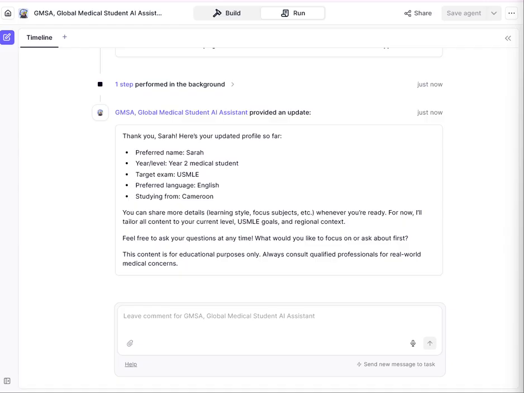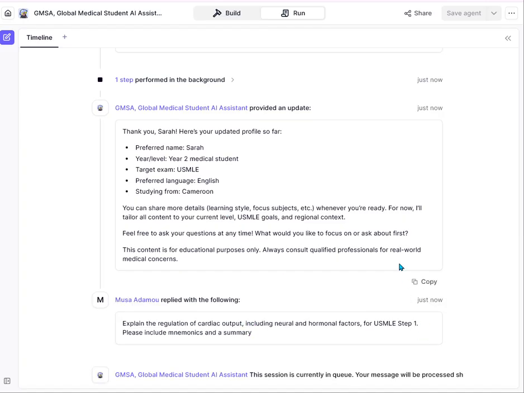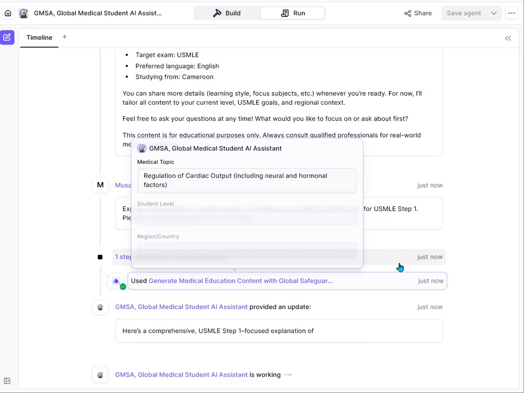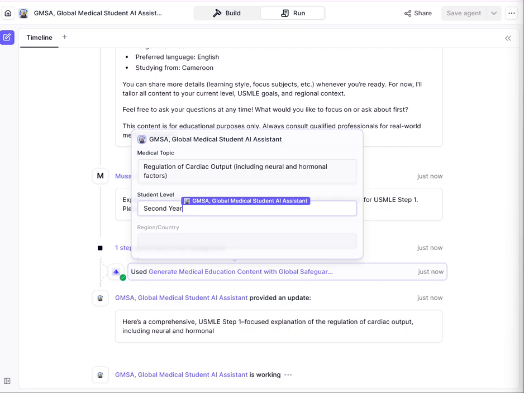Now, we want to ask the first question we want our companion, our assistant, to help us with. It's not a cheat, but this is what we're going to do. We're asking our companion to explain the regulation of cardiac output, including neural and hormonal factors for USMLE Step 1. And we want a summary of the answer the companion is going to get for us. So let's see what it takes.